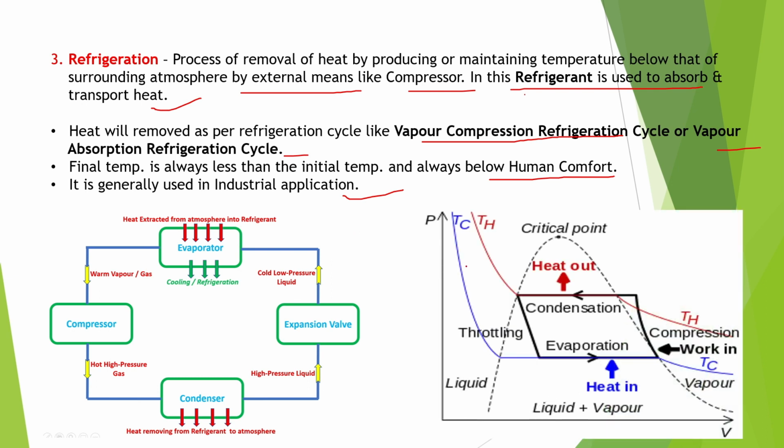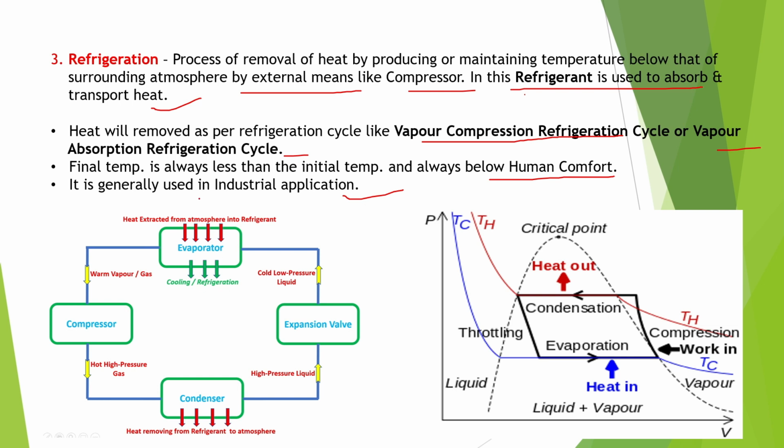See, this is a simple vapor compression refrigeration cycle. Let me give you an idea of this. We will be dealing with the complete vapor compression refrigeration cycle and vapor absorption refrigeration cycle in the coming videos, but in this video I will be giving brief details. So now let us see what happens in the vapor compression refrigeration cycle.